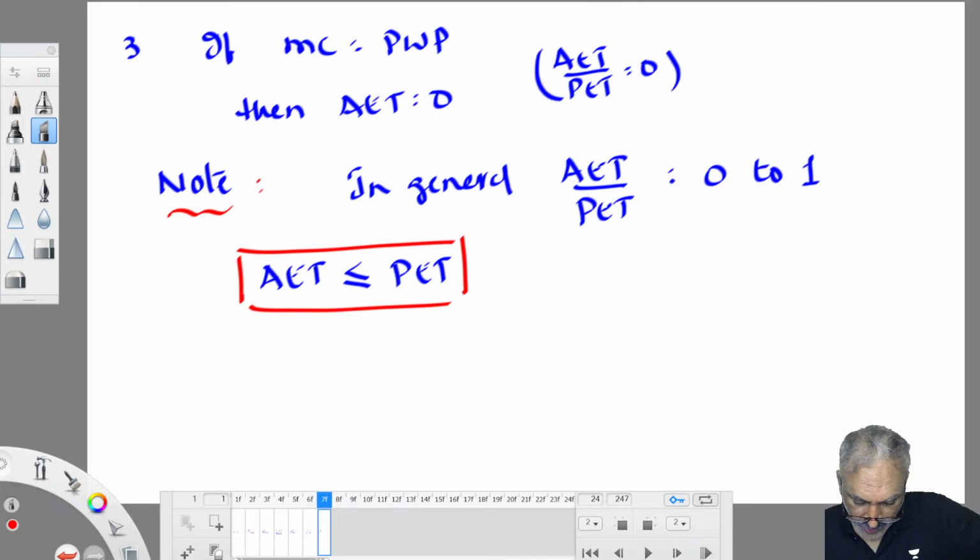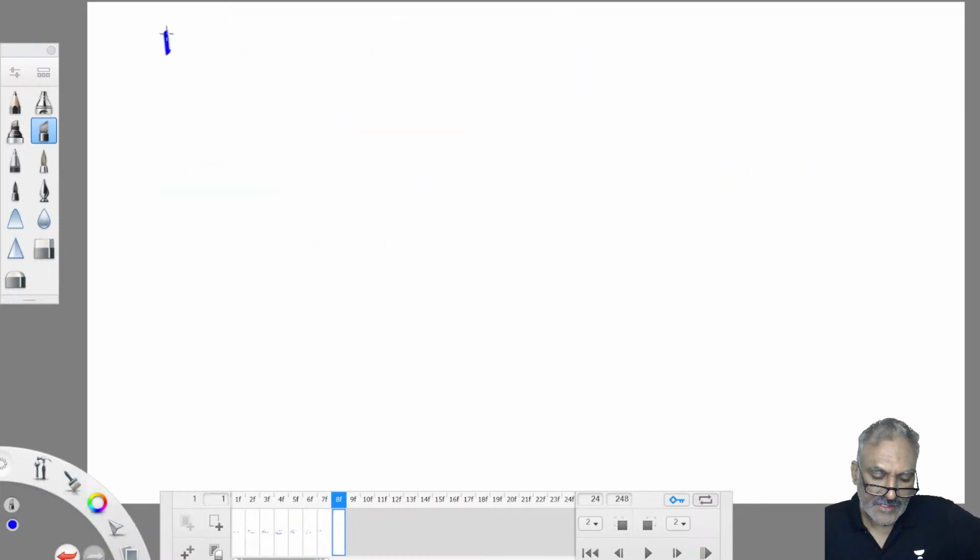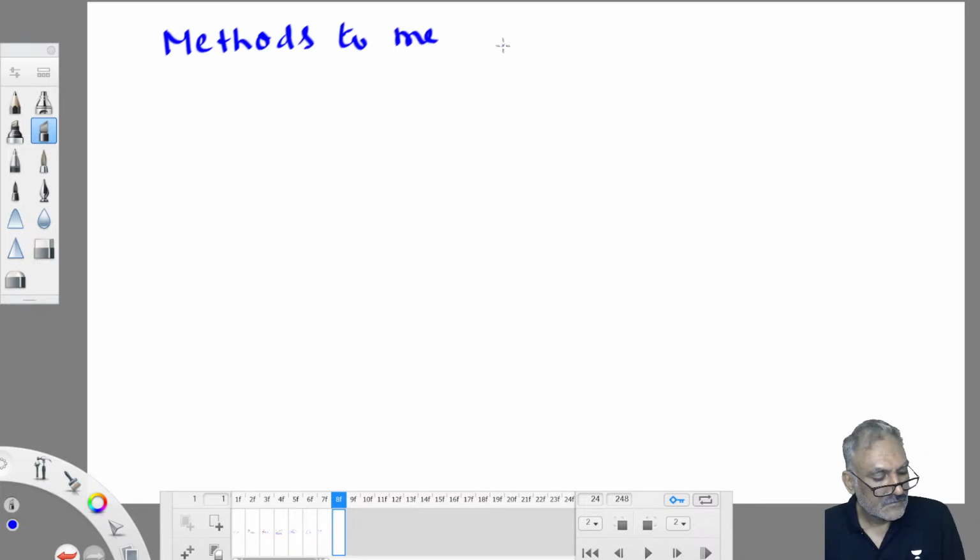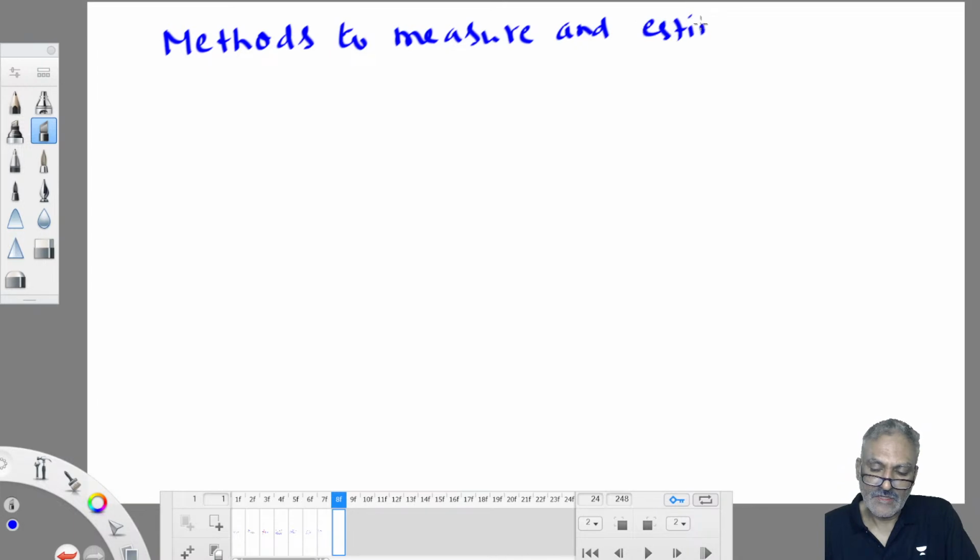So we have got a procedure to work out PET, but we don't have any procedure to work out AET. So let us see how PET can be estimated. Methods to measure and estimation of PET.